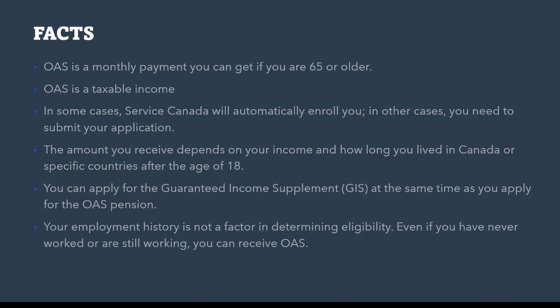And you can apply for the GIS, Guaranteed Income Supplement. This is an extra benefit on top of the Old Age Security. You can apply for it at the same time as you apply for the OAS pension, and as long as you are qualified, they will automatically add it to your OAS. Service Canada will check whether you are eligible or not. Your employment history is not a factor in determining your eligibility. That means even if you have never worked in Canada before or you are still working, you can receive OAS.